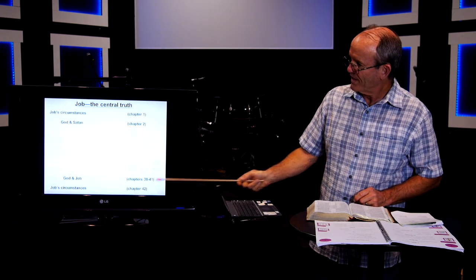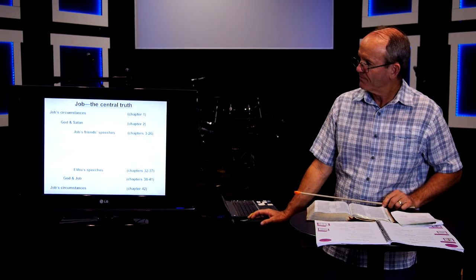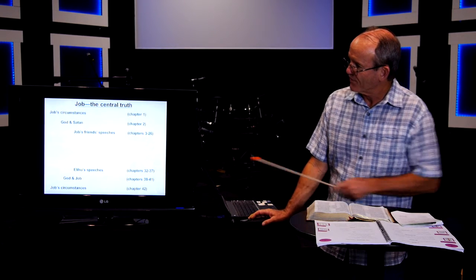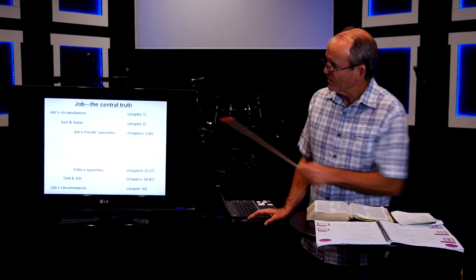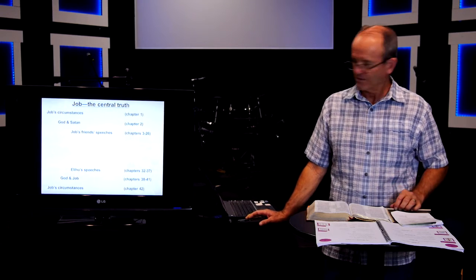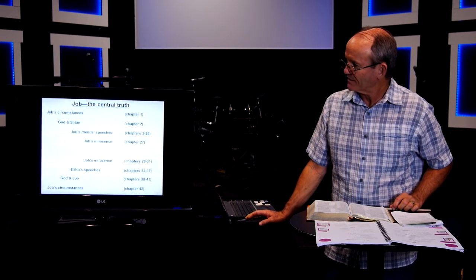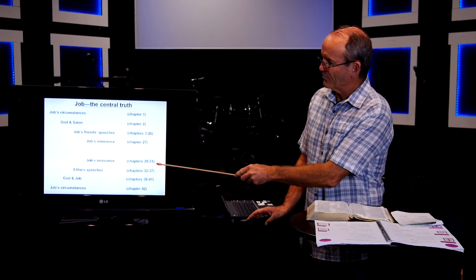But at the end, we have God and Job that are dialoguing with each other. Here we have Job's friends giving the speeches, and then the fourth person, Elihu, later speaking, telling Job that it's his fault. But Job then protests his innocence in chapters 27 and chapters 29 through 31.